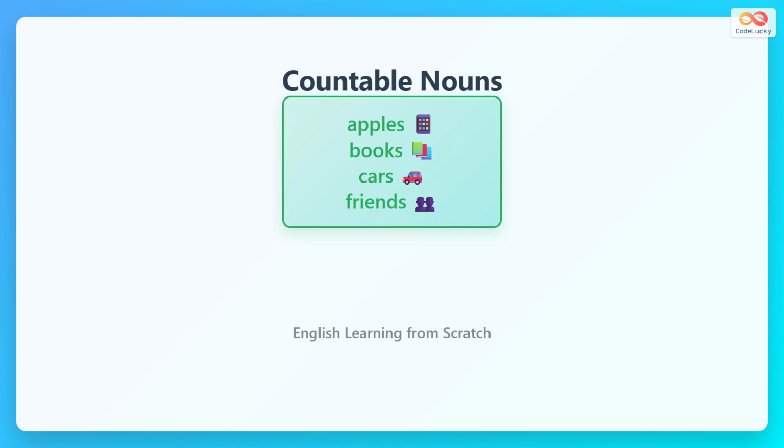Countable nouns are things we can count individually. Apples, books, cars, and friends are all countable nouns. We can say 1 apple, 2 books, 3 cars, or 4 friends. These always have numbers.